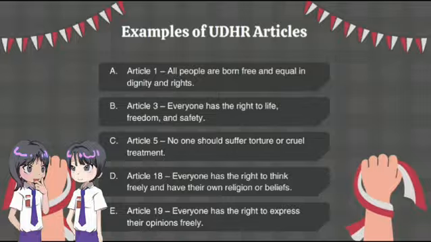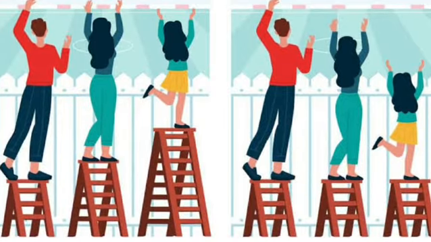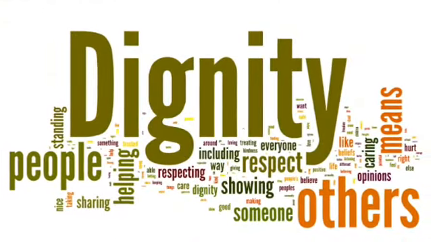Article 5 is also significant. It says, no one shall be subjected to torture or to cruel, inhuman, or degrading treatment or punishment. This protects individuals from being treated badly and helps ensure that everyone is treated with dignity.